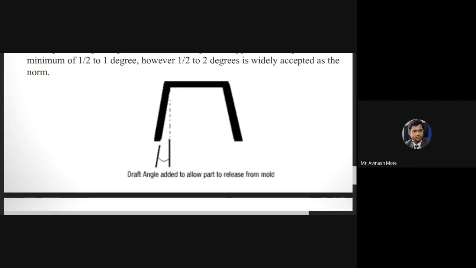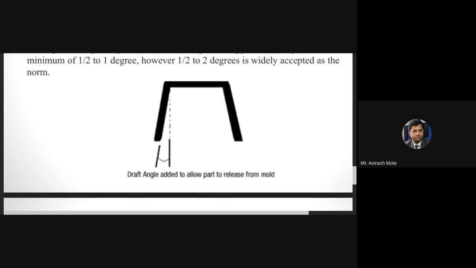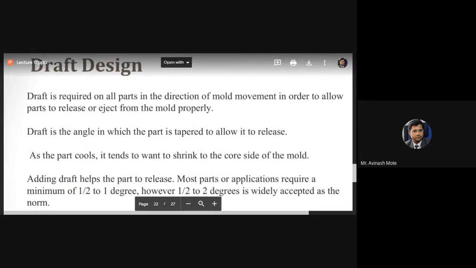That is the important thing, so this draft allowance is given. Are you understanding? A simple and clear-cut issue: easy to remove the product from the mold. That's why this draft allowance is given. Draft is required on all parts in the direction of mold movement, in order to allow parts to release or eject from the mold properly. That is the only simple issue.